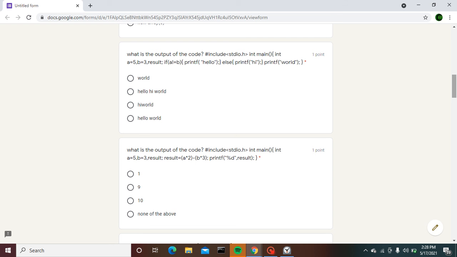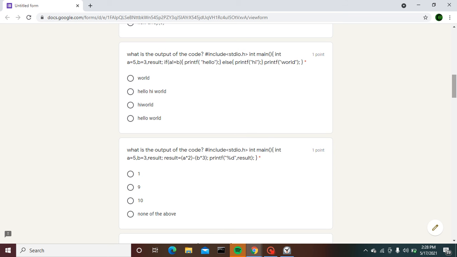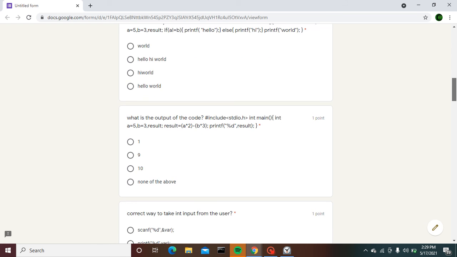What is the output of the code here? #include stdio.h, int main. I provided a block of statements: int a equals 5, b equals 3, result. Here I have provided a condition: if a is not equal to b, print the if statement, and else, if the test condition is false, print hi. All through the program in int main I have provided printf world. So you need to answer what will be the correct answer for this question.